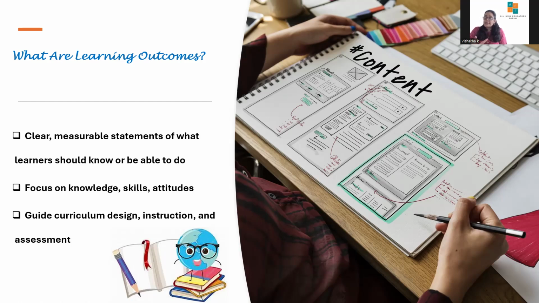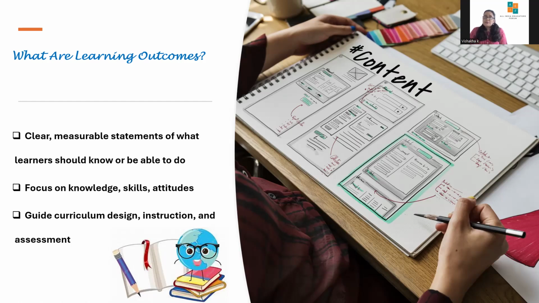Next, if we take a middle school example in science, the outcome will be: student will be able to explain the process of photosynthesis and its importance for plants. The activity will be to create a diagram of photosynthesis and label its components. The assessment will be to check understanding through a short oral explanation or a quiz.